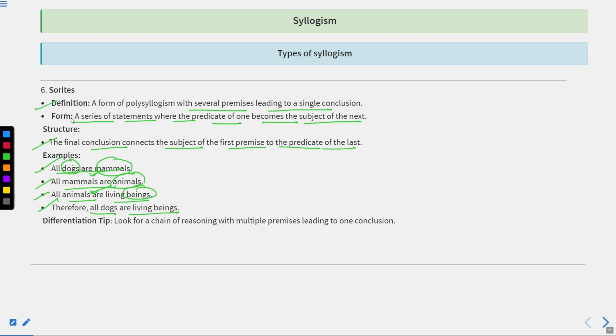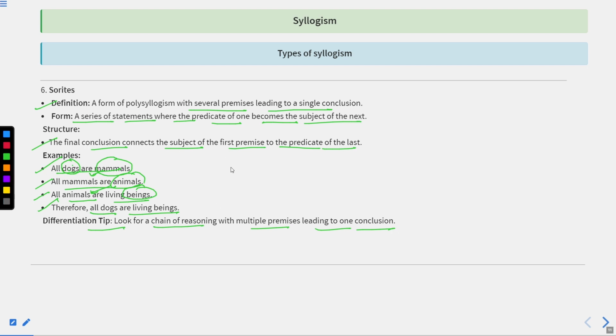This is what is known as sorites, when there is a series of statements where the predicate of one becomes the subject of the next, and that is how sorites has been defined. It is a chain of reasoning with multiple premises leading to one conclusion. This is how sorites has been defined.